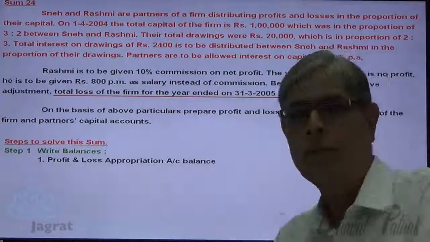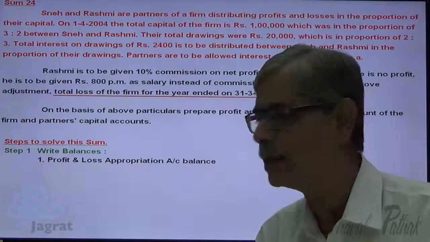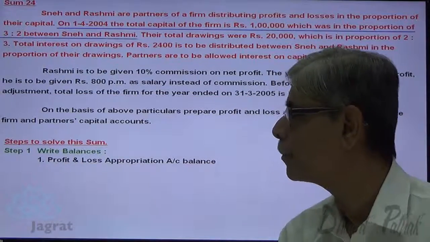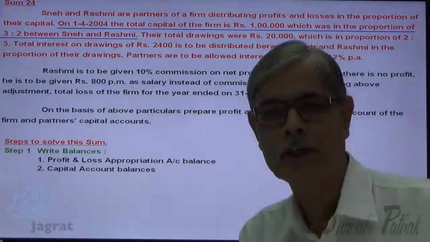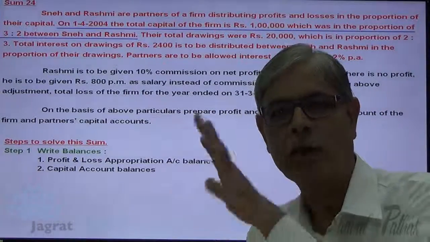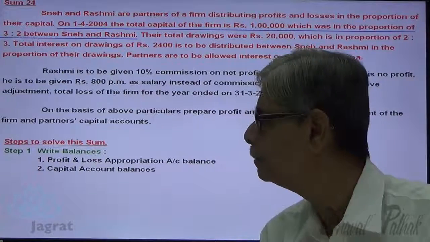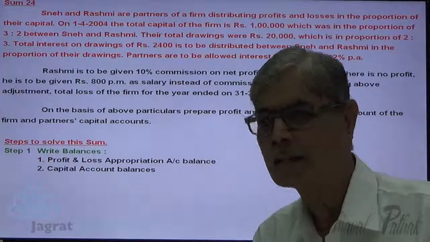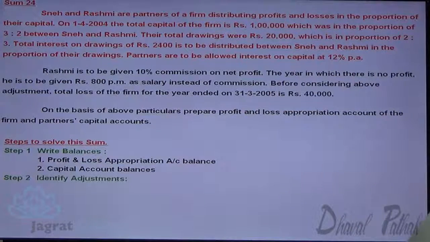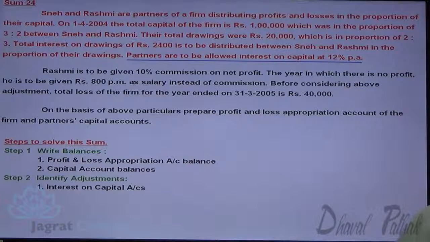So in profit and loss appropriation account, write net loss on the debit side. Then capital balance is 1 lakh to be distributed in the ratio of 3:2 and that will be recorded in the credit side of capital account. After that you are required to consider the adjustments. Allow interest on capital at the rate of 12%. So first adjustment is interest on capital.